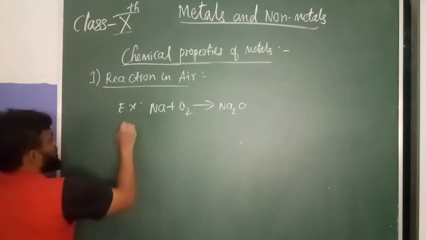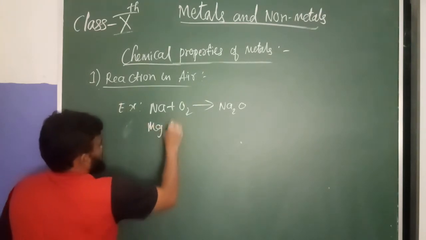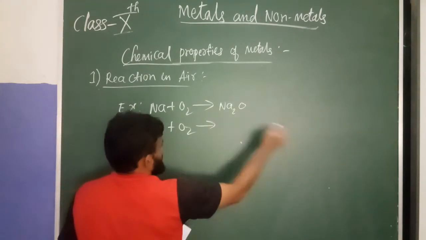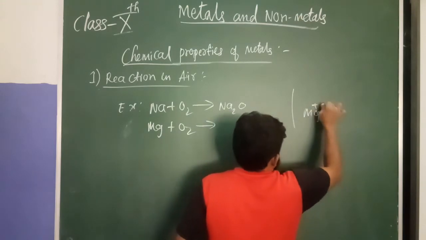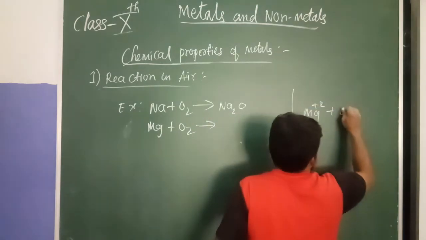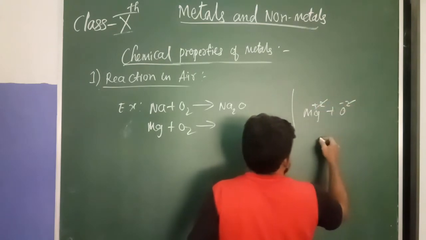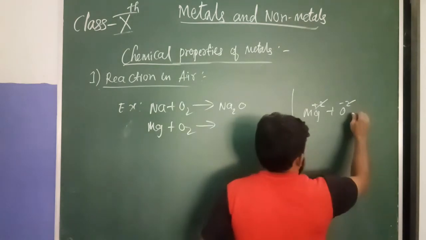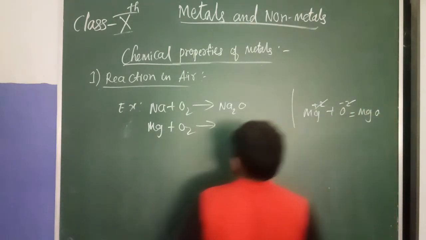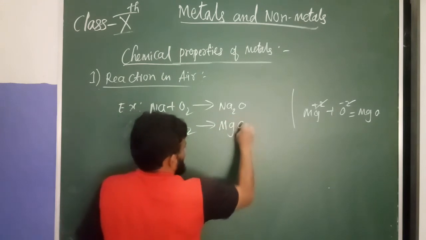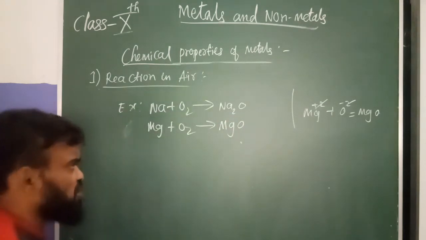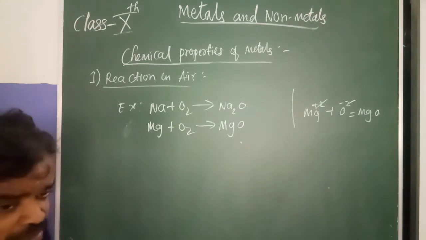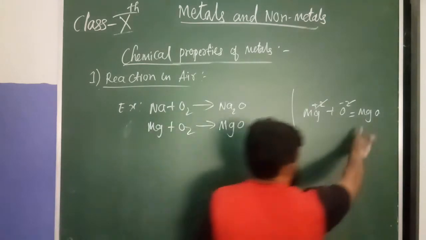And you can take Mg plus O2. What will we get? Magnesium oxide, because here Mg is plus 2 and O2 is minus 2. The plus 2 and minus 2 get cancelled, so we get MgO, magnesium oxide.